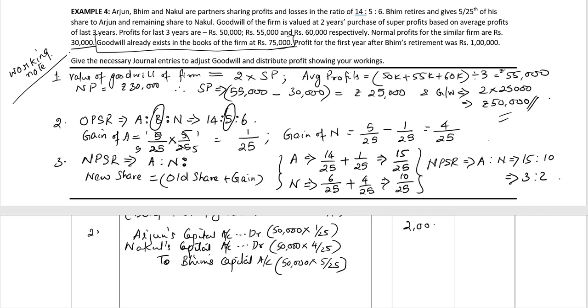2,000, 8,000 and 10,000, being goodwill adjusted on retirement of Bhim.